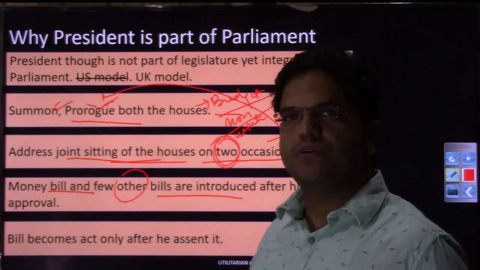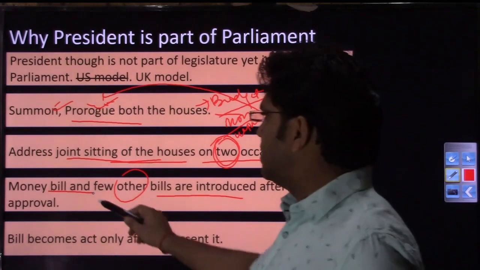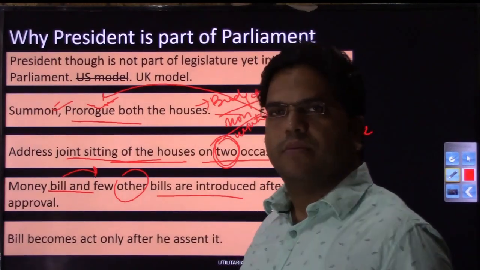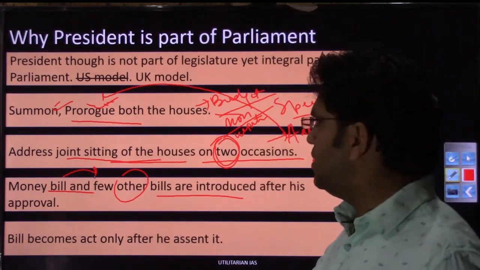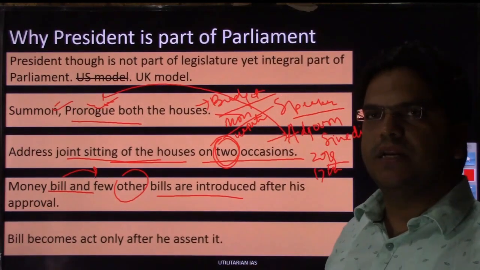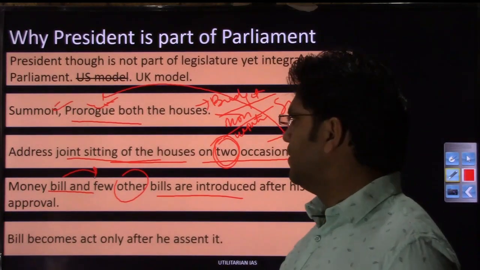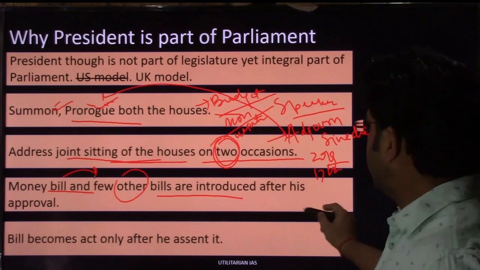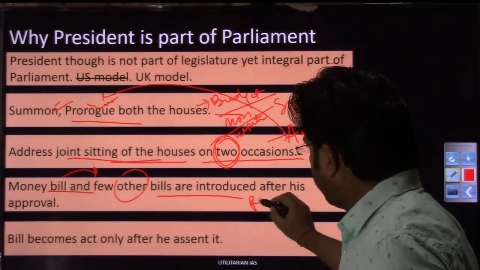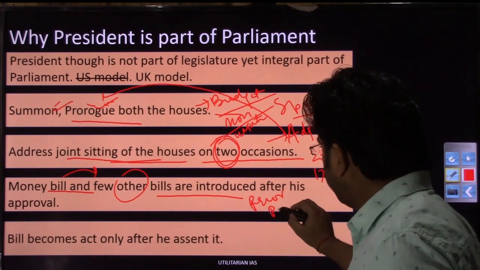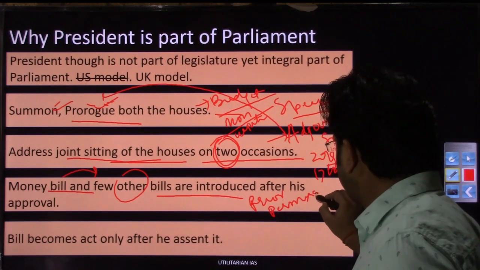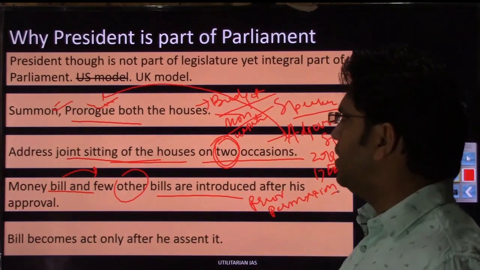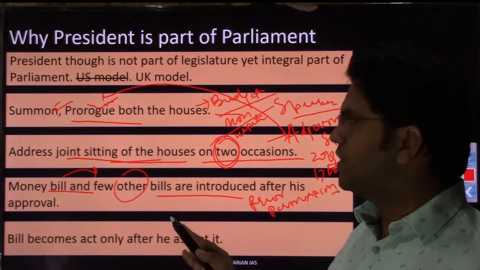The money bill is introduced in Lok Sabha, but prior to introducing this money bill into the Lok Sabha, the executive needs to have the permission of the president. Without the president's permission, these two kinds of bills, that is the money bill and the bills related to the states, and a few other bills as well, cannot be introduced. Rather, you can use the word prior permission. Without the prior permission of the president, the executive cannot introduce a money bill in the house. So that is again the president's power with respect to Parliament.